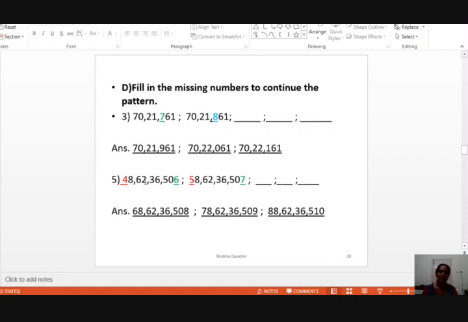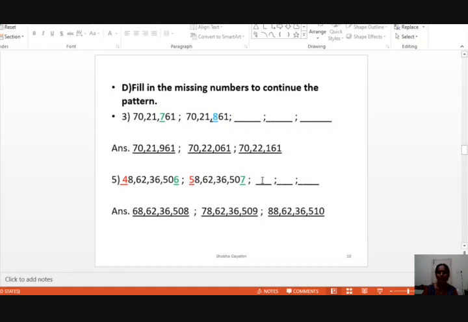Fifth question. 48 crores 62 lakhs 36,506. The next number is 58 crores 62 lakhs 36,507. Observe first how the numbers are changed. Here in the 10 crores place it is 4, here in the 10 crores place it is 5. It is increased by 1, right? Here the units place is 6. In this number the units place is also increased by 1. 2 digits are changed.